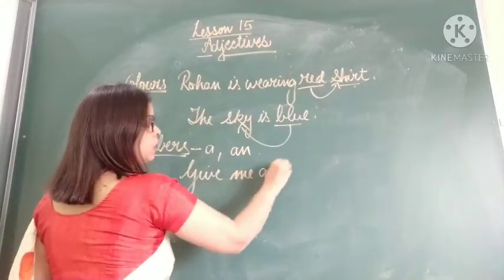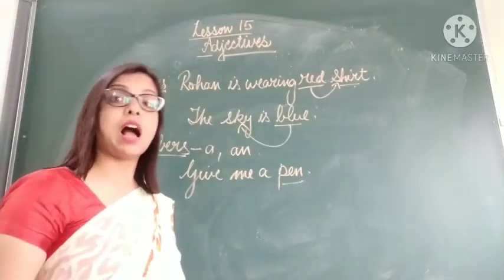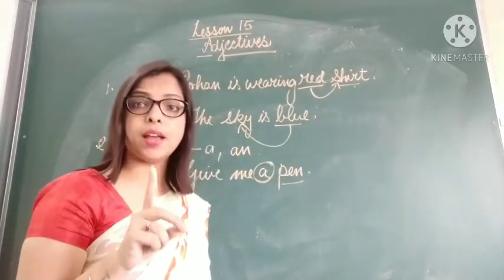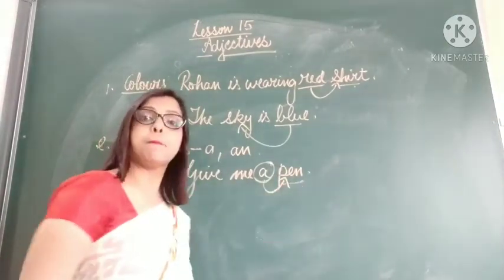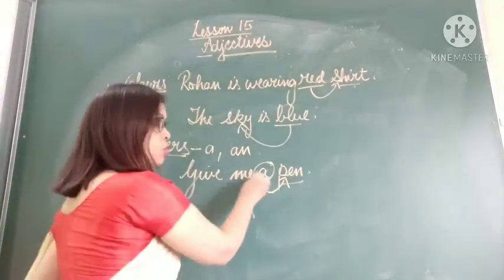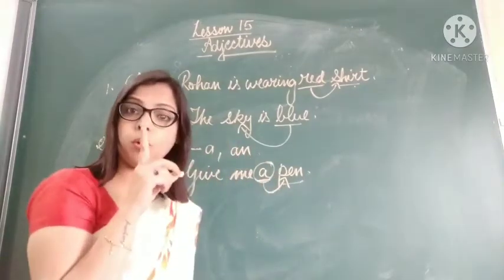Give me a pen. This pen is a noun. How many pens? A pen. A means one, right? So one is describing the noun pen. So a means one. A is a number. Okay, so this is also an adjective. How many pens? A pen means one pen.